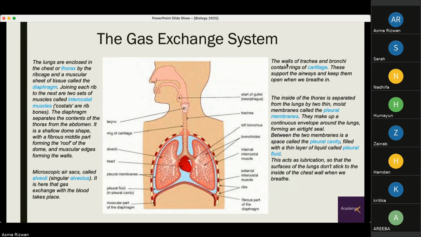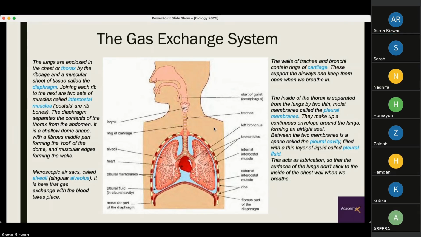We have the trachea, or the walls of the trachea and bronchi. So here we have the trachea, which contains rings of cartilage, and it travels down to the bronchi. You can see the structure right here. So these are the rings of cartilage in between.